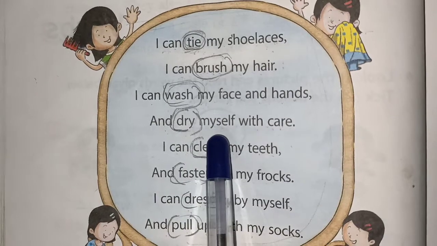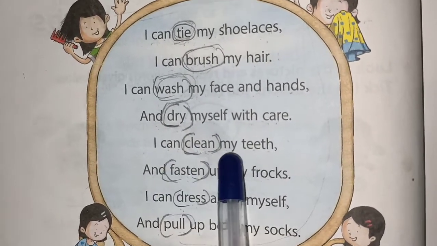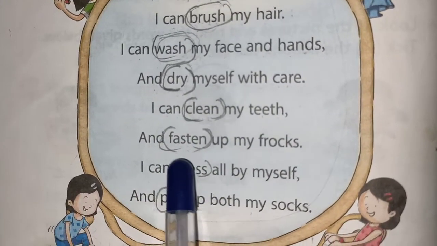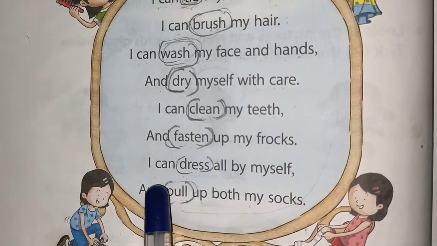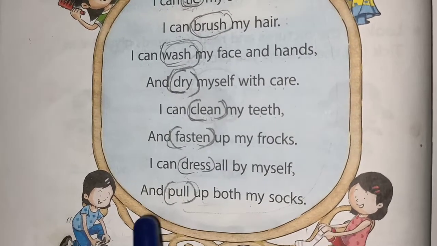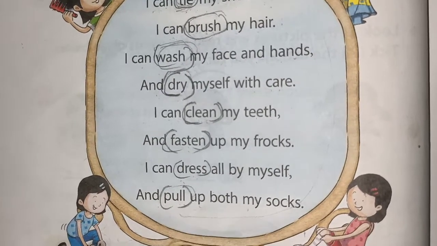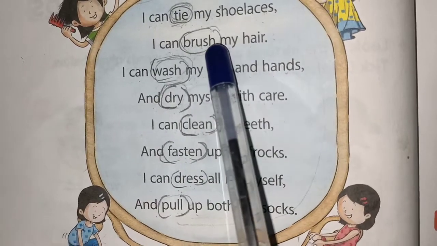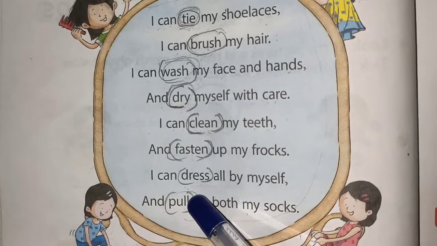I dry myself with care: dry. I can clean my teeth: circle clean. And fasten up my frocks: fasten. I can dress all myself: dress. I pull up both my socks: pull. Circle these words: tie, brush, wash, dry, clean, fasten, dress, pull.